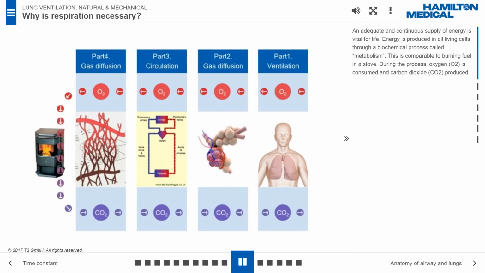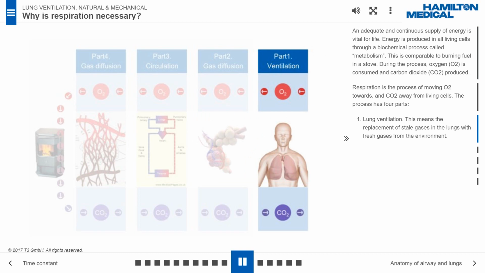An adequate and continuous supply of energy is vital for life. Energy is produced in all living cells through a biochemical process called metabolism. This is comparable to burning fuel in a stove. During the process, oxygen, O2, is consumed and carbon dioxide, CO2, produced. Respiration is the process of moving O2 towards, and CO2 away from, living cells. The process has 4 parts.